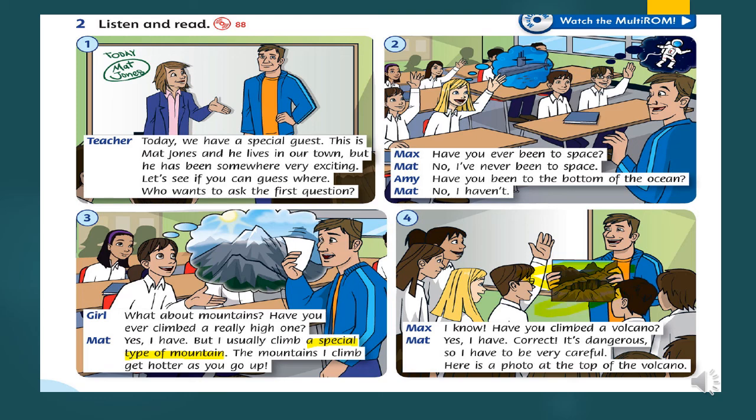Here's the photo. So he went where? He went to the volcanic place, and that's why when he climbed up, the weather got hotter. Okay, now I want you to read it one more time for yourself later, okay?